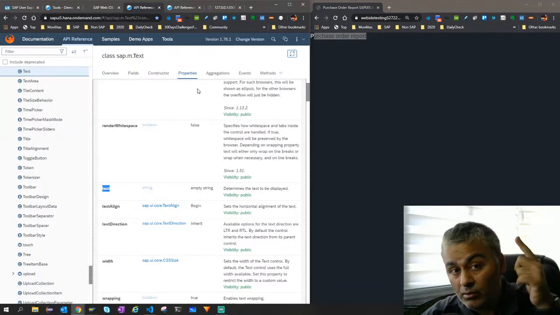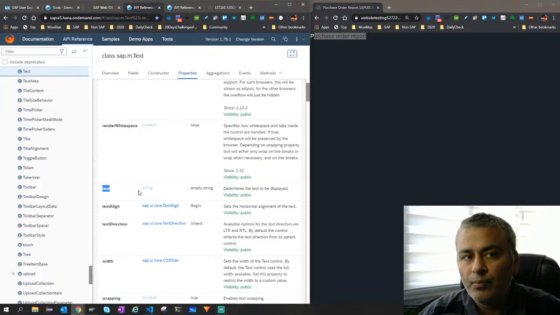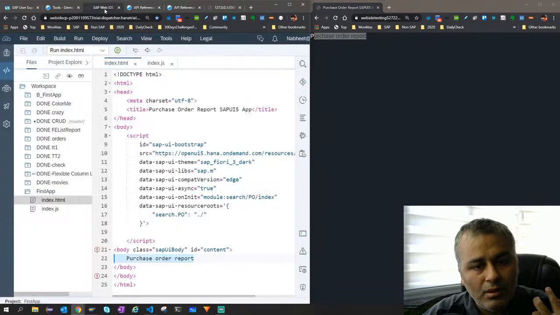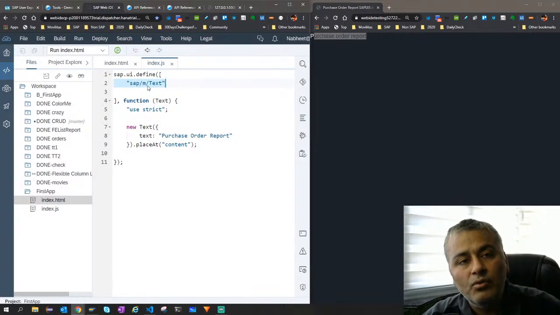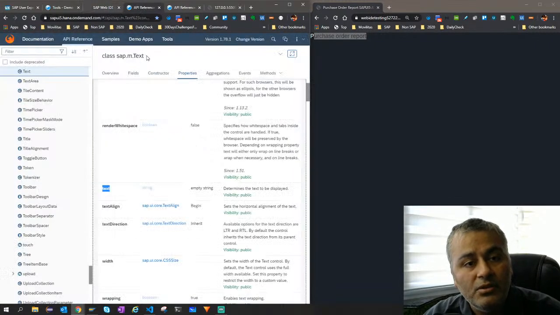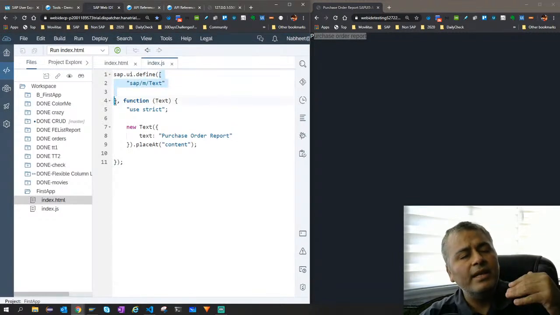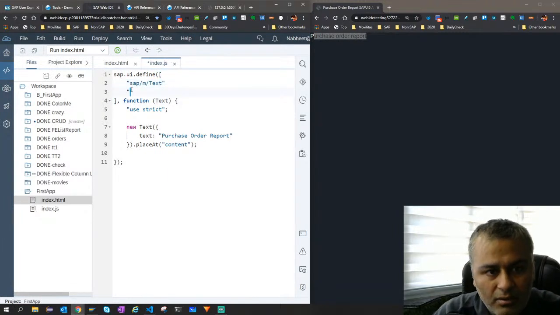So if I somehow use this module and assign the property value, then it shall show, correct? This is how you refer to a module. I want to load this class sap.m.text. So you define your dependency inside this array, because you will need text, you might need a button. In case you need a button, for that also you can have sap.m.button, right?